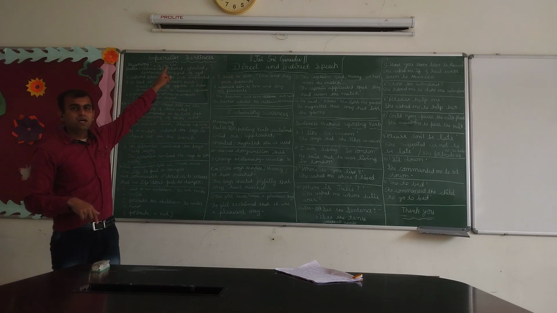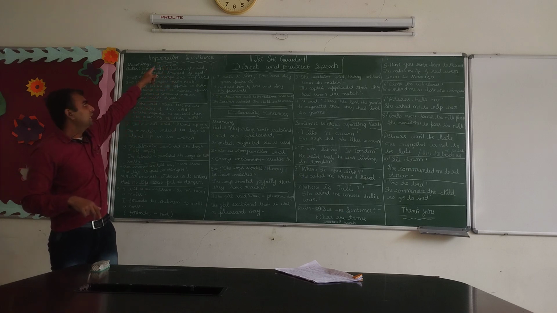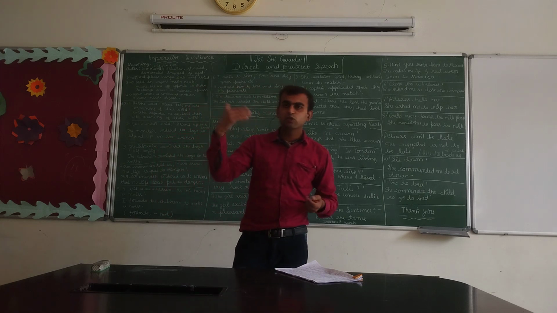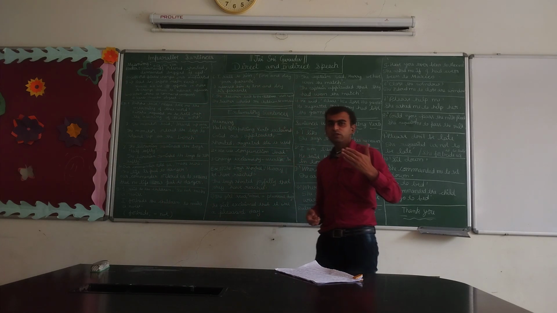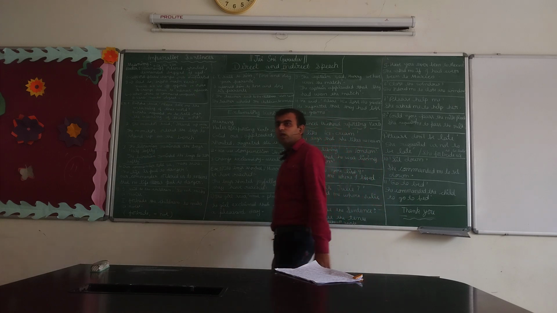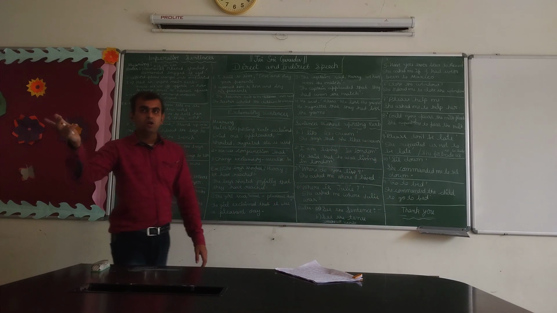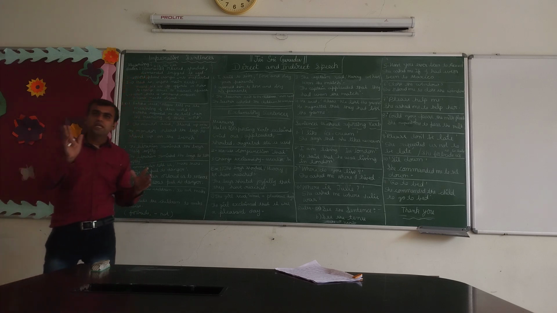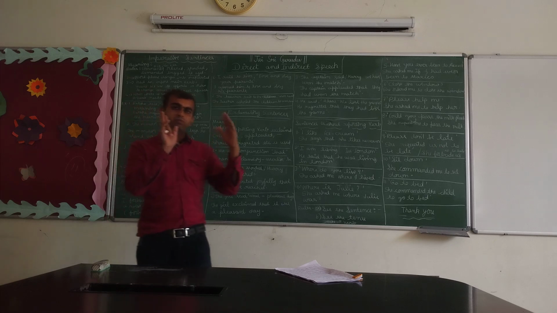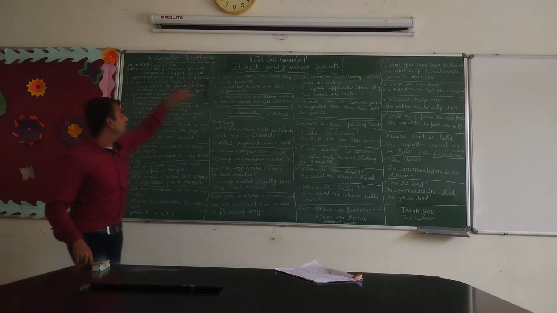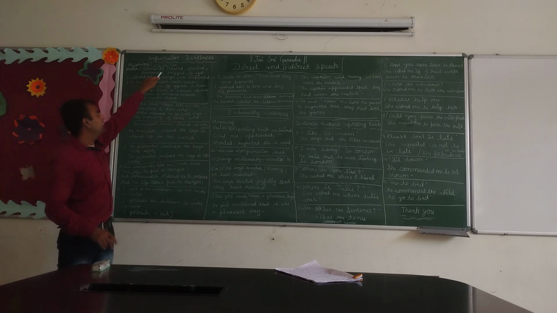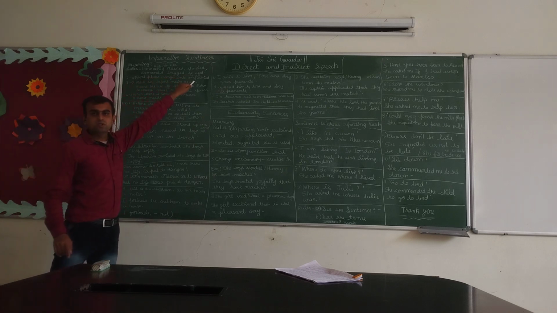Now let me start. How to change imperative sentences from direct to indirect speech. First of all, what are imperative sentences? Imperative sentences are those sentences in which one gives advice or command or makes a request to anybody. So what are the rules to change imperative sentences from direct to indirect speech? Rule number one, the reporting verb commanded, ordered, shouted, demanded, begged, advised is used.